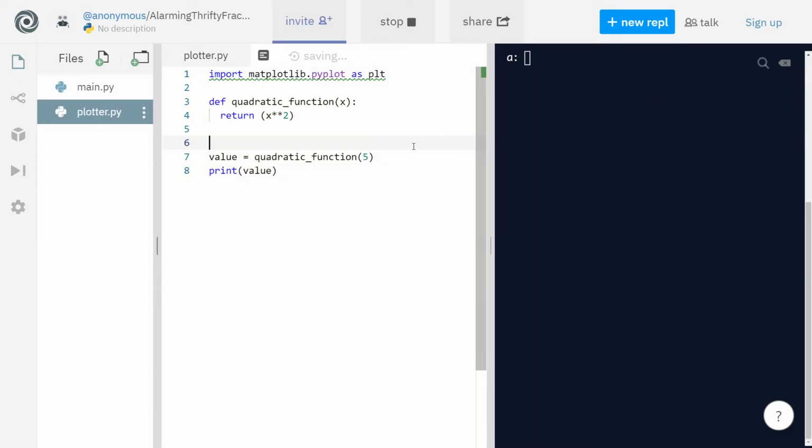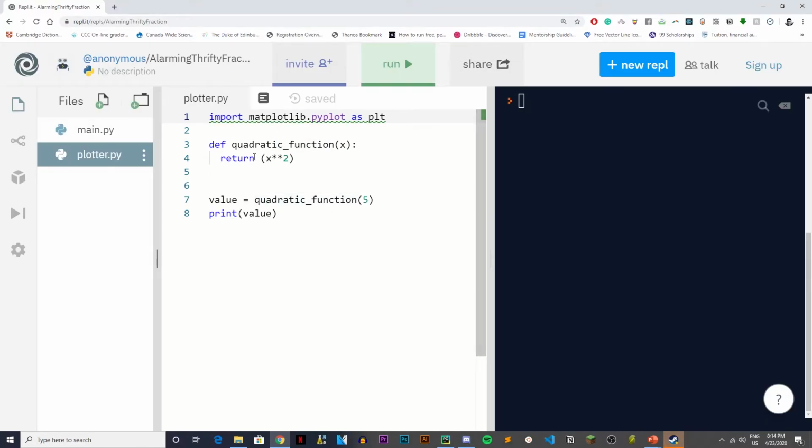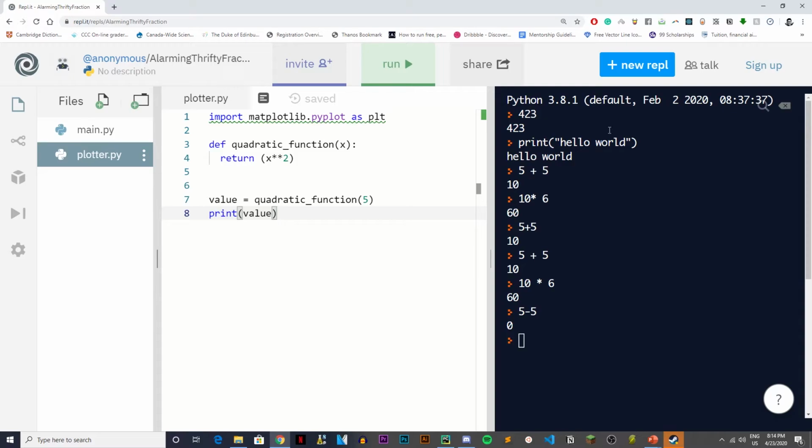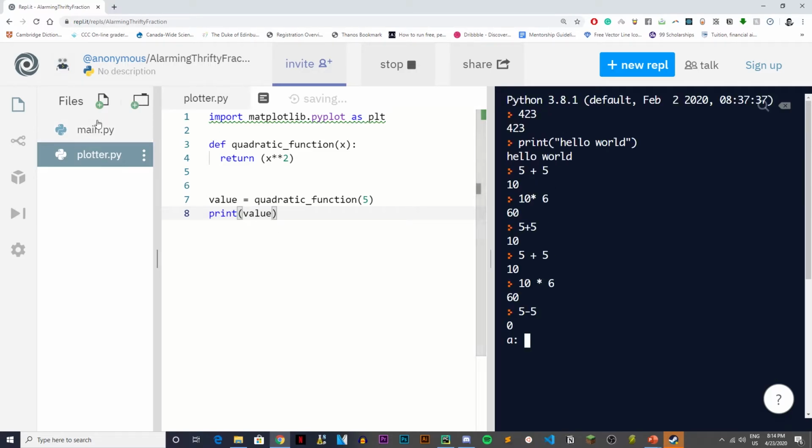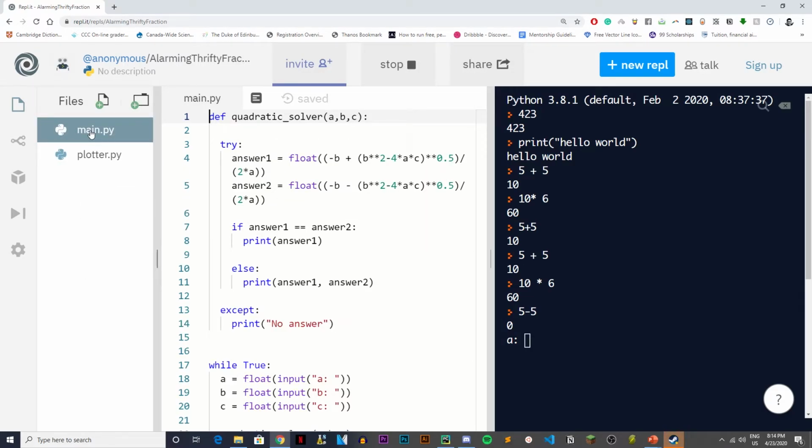Oh, I think I have the wrong file. Oops, F11. Yeah, it runs main, because it's named main, right? Okay. You can just comment the code out.